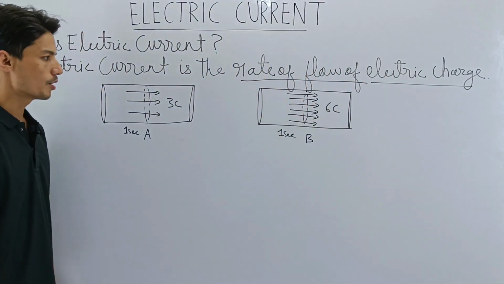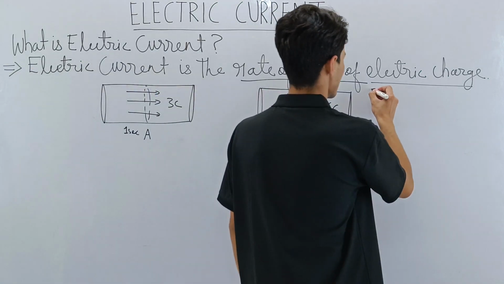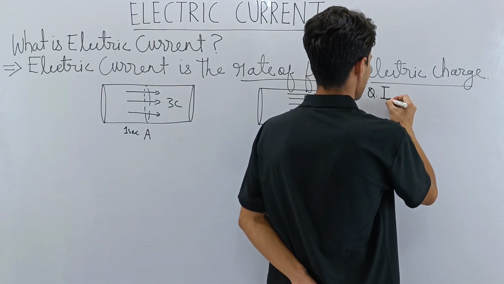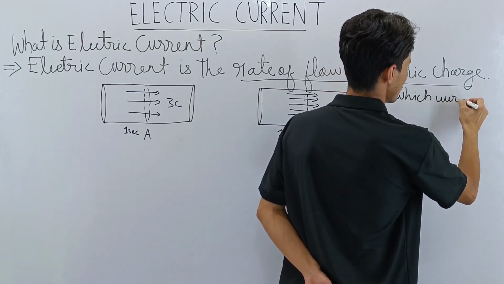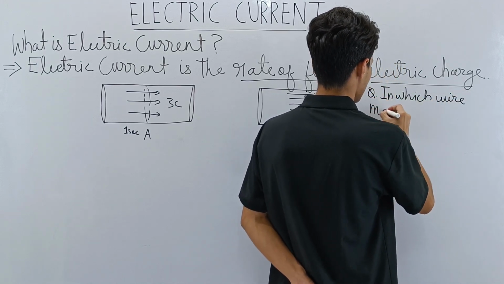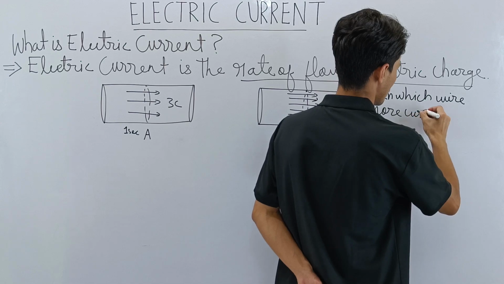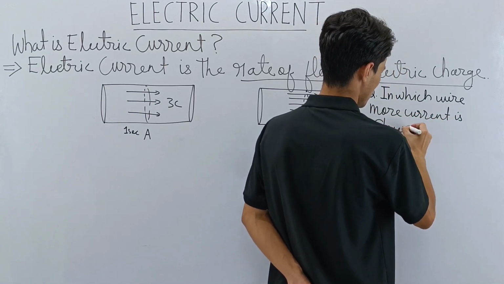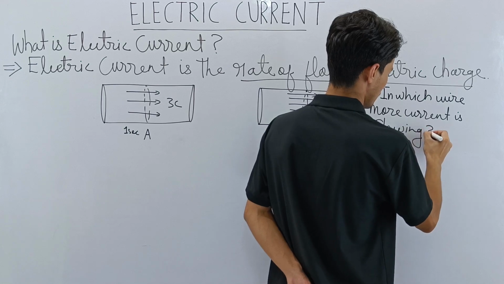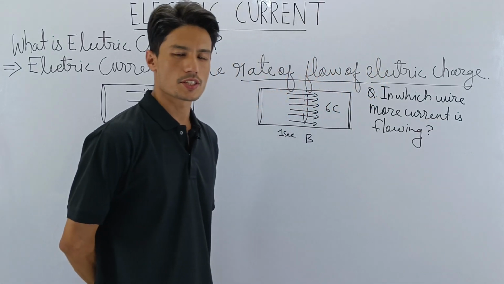Now my question is, in which wire is more current flowing?